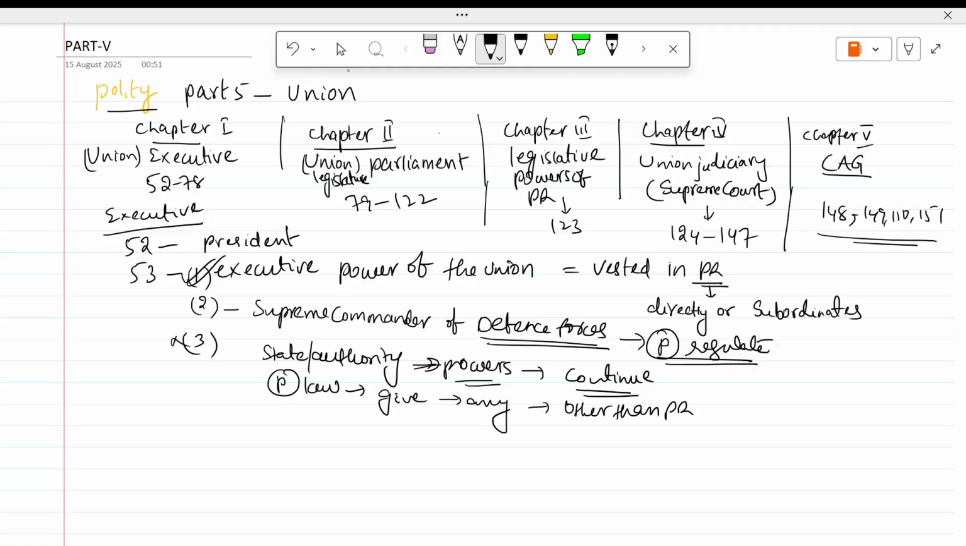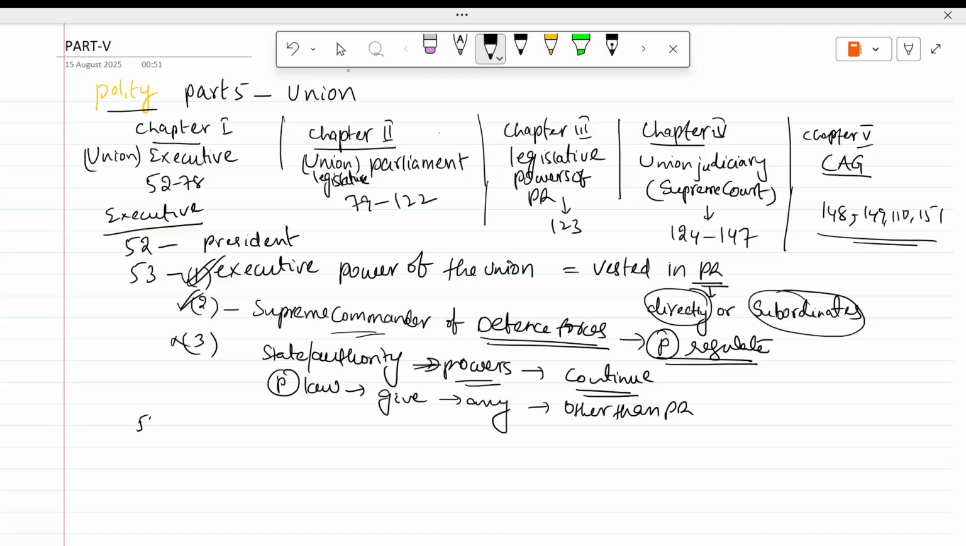Executive power of the union is vested in the president, and he will exercise this power directly or through subordinates. For example, there are many bureaucrats. They are doing the work in the name of the president, but here the president is not directly doing. On behalf of the president, they are executing every work. And then 53(2) is supreme commander of the defense forces.